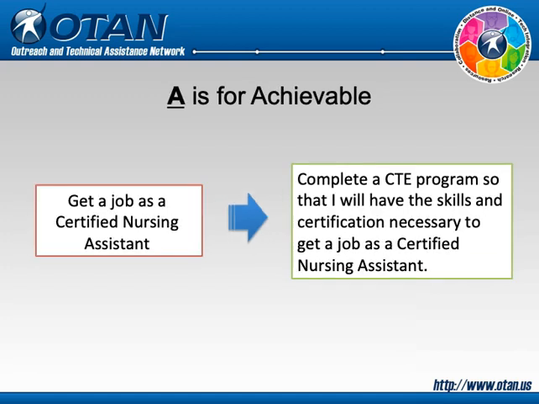A goal is achievable if a student has the support and resources necessary to fulfill the requirements of the goal. Stating a goal such as "get a job as a certified nursing assistant" puts the responsibility of success on others, which is beyond the student's control. In this case, a hiring manager or committee will make a decision about whether or not to offer an actual job. A more effective learning goal might instead be "complete a CTE program so that I will have the skills and certification necessary to get a job as a certified nursing assistant."